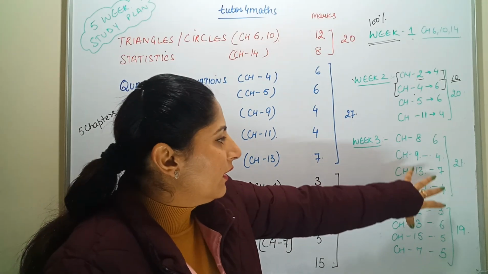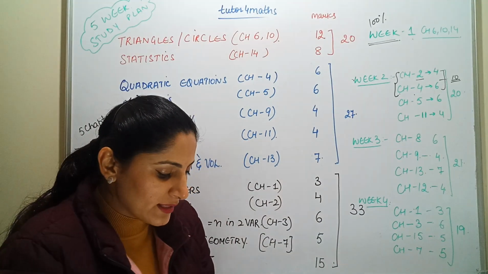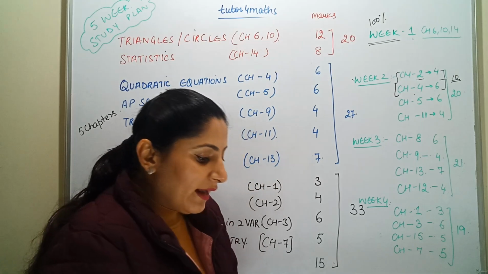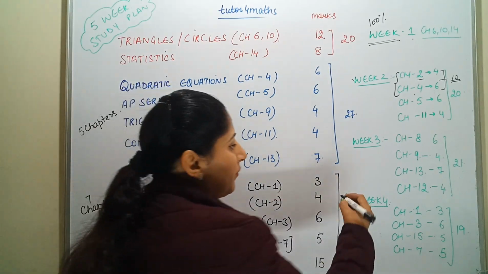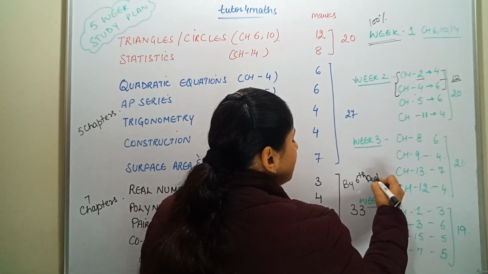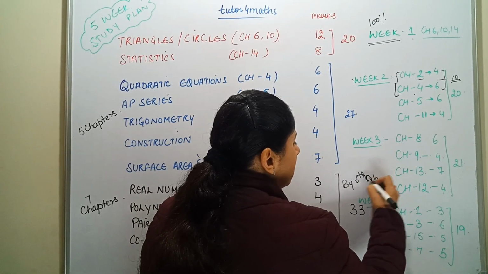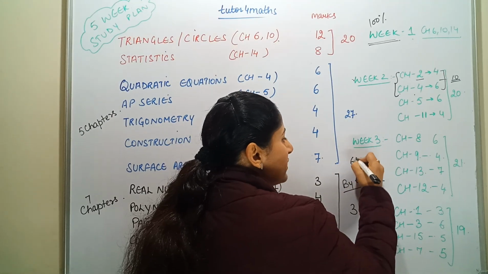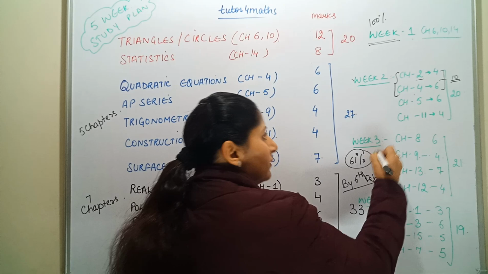Okay, so by the end of the 3rd week, let me mention the date: by the end of the 3rd week, that is by 6th of February, you will have a grip over 61% marks.